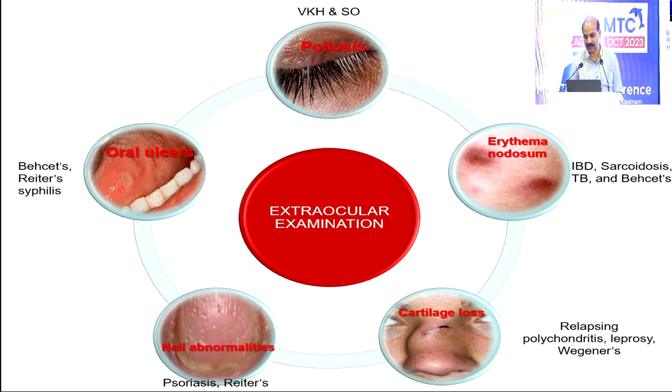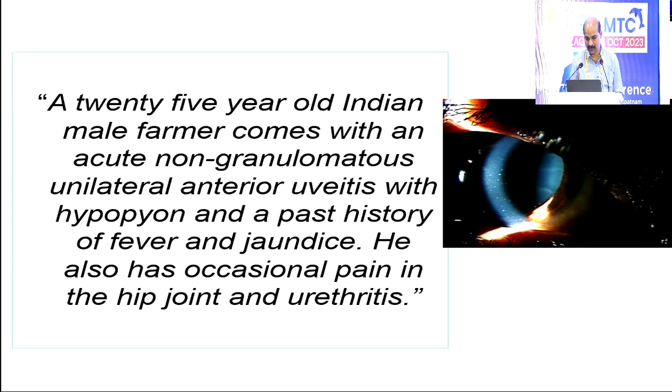On extraocular examination, if the patient has poliosis, think of VKH and sympathetic ophthalmia. Erythema nodosum in sarcoid, Behçet's and tuberculosis. And cartilage loss, if the patient has nasal bridge loss or change in the architecture of the pinna, think of polychondritis and leprosy. Pitting of the nail bed is more common in psoriasis and Reiter's, and oral ulcerations in Reiter's and Behçet's. So this is a systemic examination. There are many other conditions. So here is a small example.